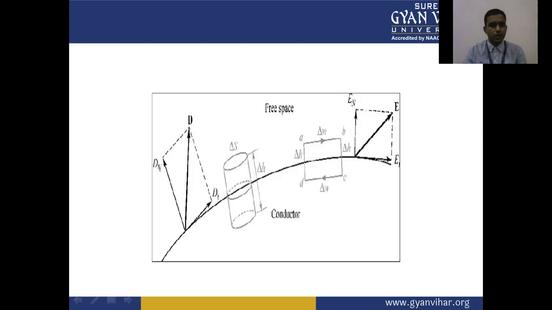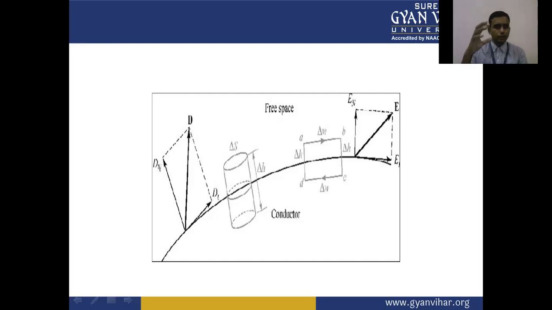From this figure, we are able to understand the two field components in the field and flux density. Here the conductor has a length delta L and a surface delta S, with the free space outside. The normal vector and the tangential vector of the electric field are shown in this figure.